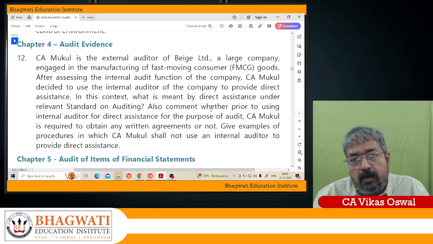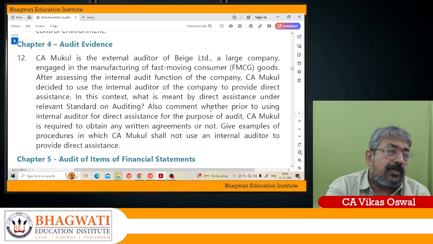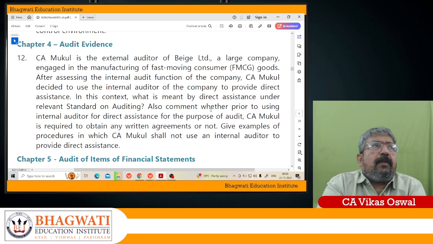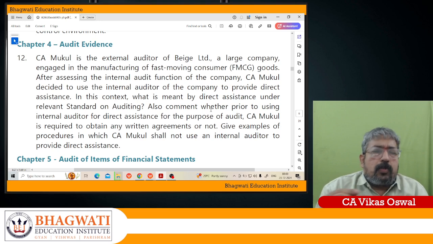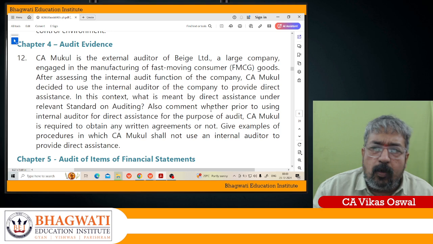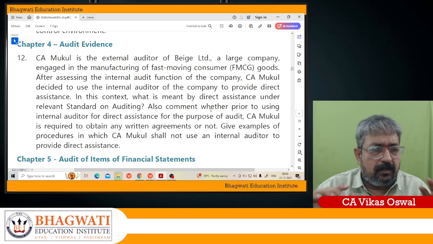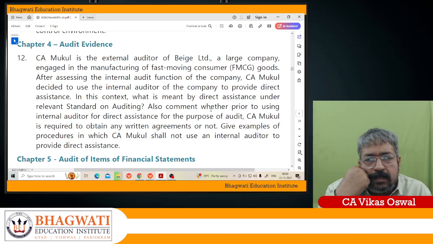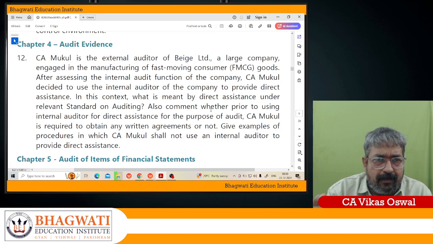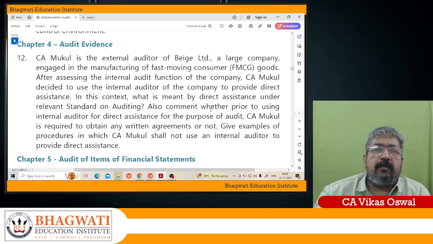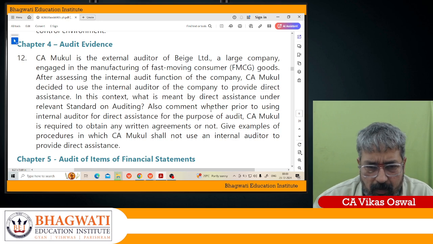So the internal auditor is doing the external audit, but under the direction and supervision of the external auditor. Okay, that is the whole idea. So direct assistance, why do we take it? Because sometimes there is a huge shortage of staff. Because of a huge shortage of staff, we go for direct assistance, my dear soldiers. That is the thing here. So in this context, what is direct assistance under the relevant standard on auditing? I already told you that I am using an internal auditor to perform audit procedures under the direction, supervision and review of the external auditor.